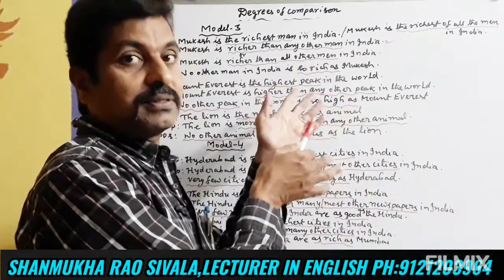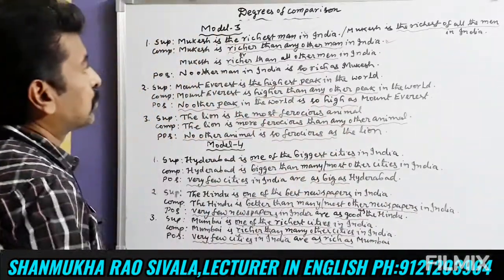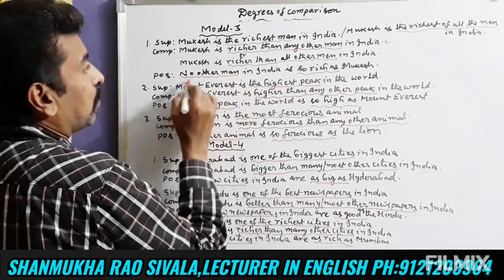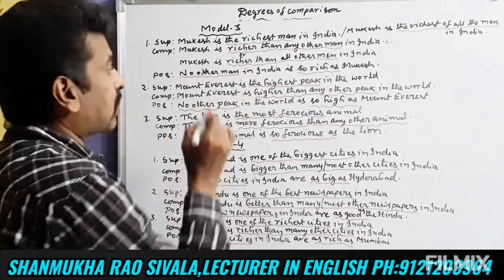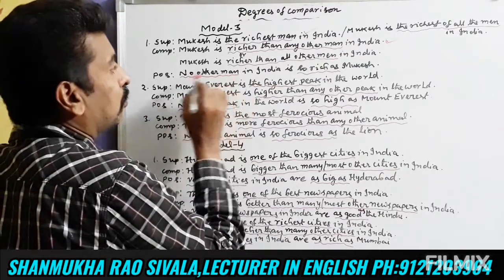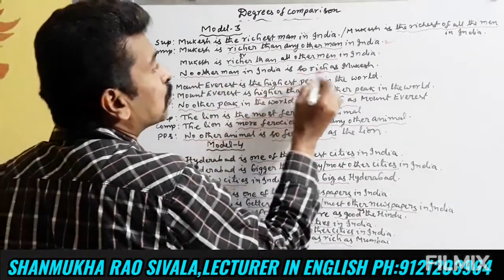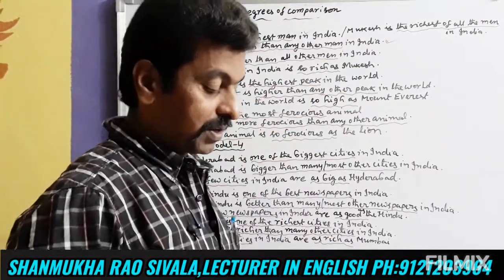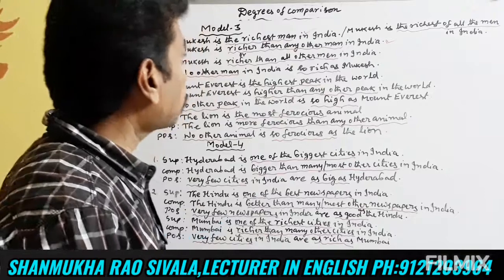So here the positive degree starts with no other man, singular. No other man in India is so rich as Mukesh. I hope you understood, friends.